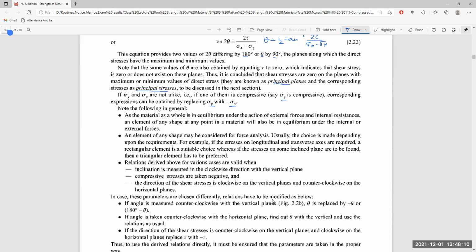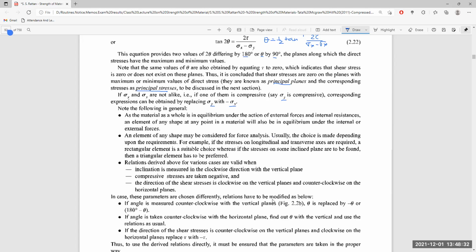The following condition is general: as the material as a whole is in equilibrium under the action of external forces and internal resistances, an element of any shape at any point in a material will also be in equilibrium under the internal and external forces. So all the external forces and internal forces balance each other and form an equilibrium. An element of any shape can be considered for force analysis.